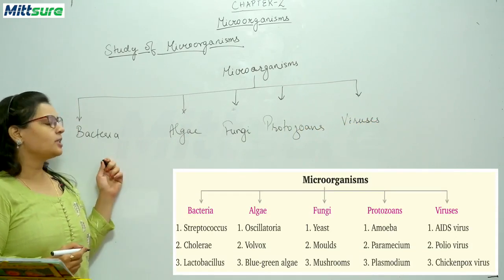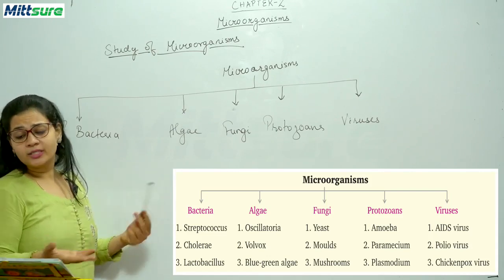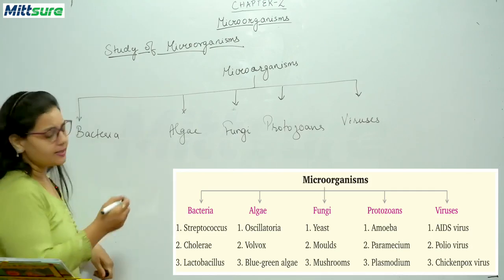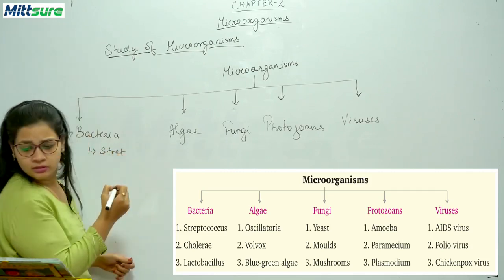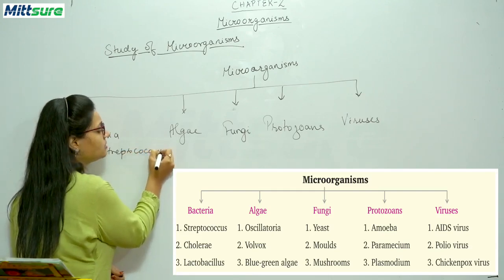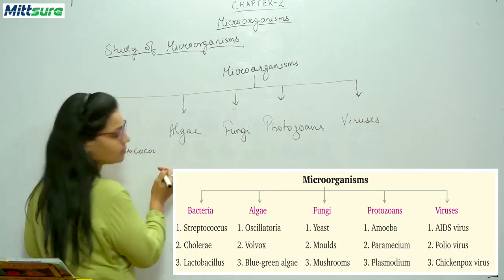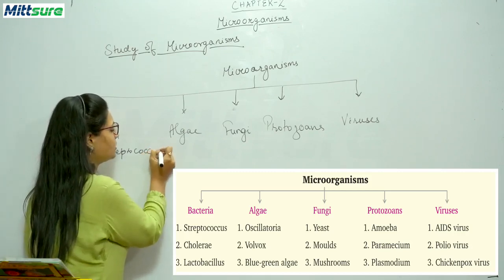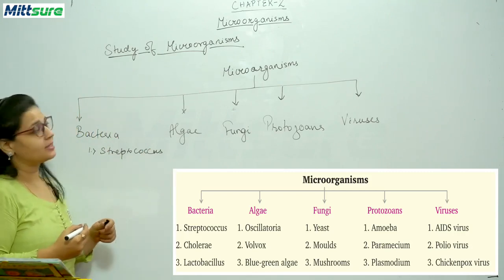Okay, now the examples of bacteria. There's a table, or you can say an image, given in your book. So the first example of bacteria is Streptococcus. Okay. Coccus. Okay. Second example is Chlorella, and the third example is Lactobacillus.